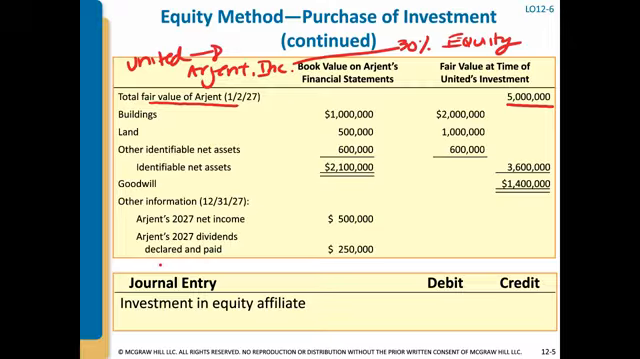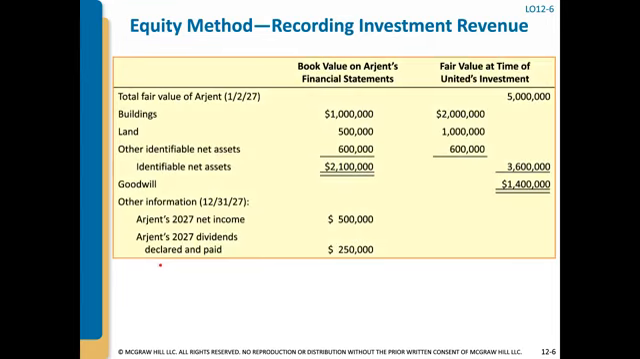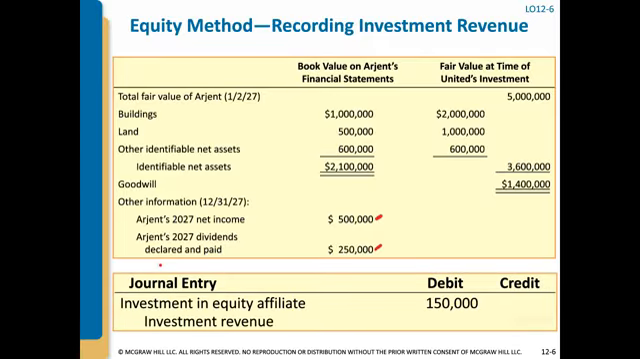The first thing we're going to do is debit the investment at 30% of their fair value, which is 5 million times 30%, or $1.5 million, and then we credit cash 1.5 million. This is our balance sheet asset account, the investment. Next, because this is the equity method, we will report the portion that we own of the company. We will report that portion of any earnings that company has made and any dividends that company has declared and paid.